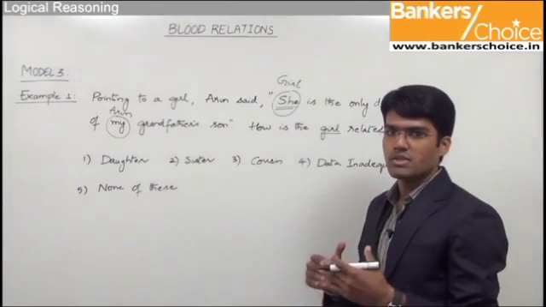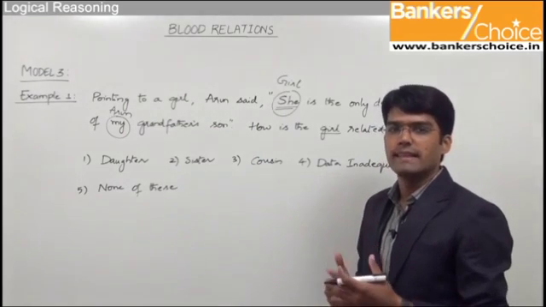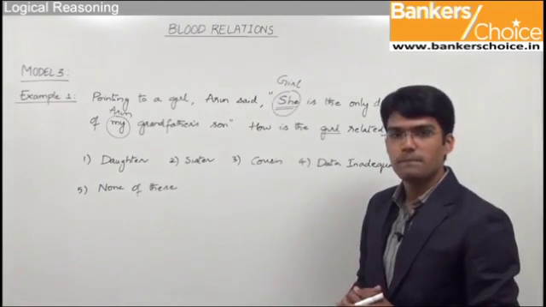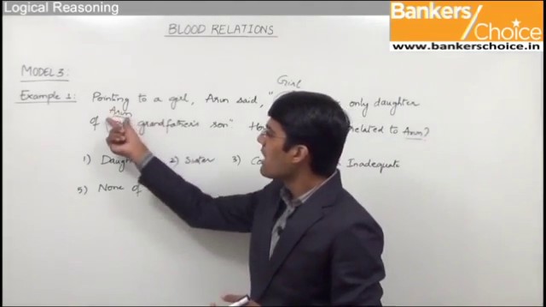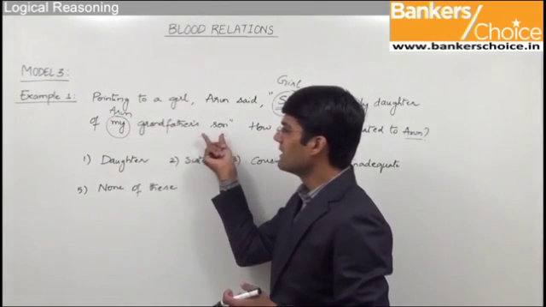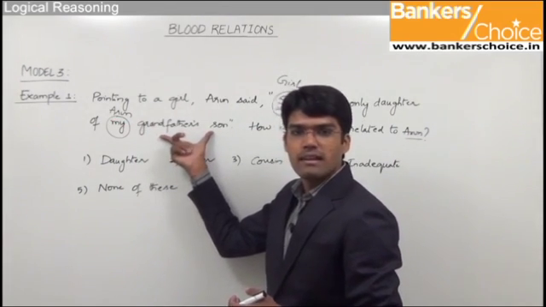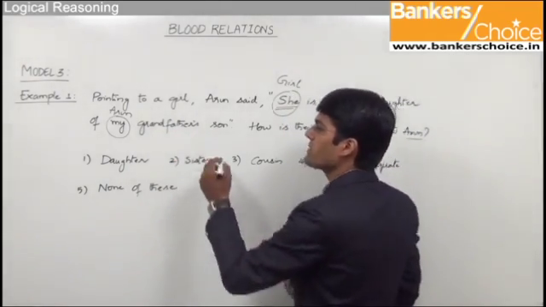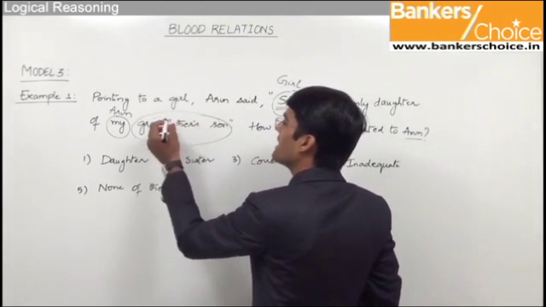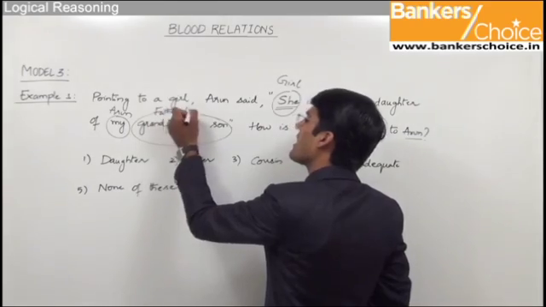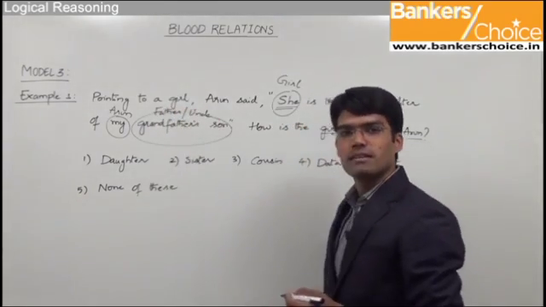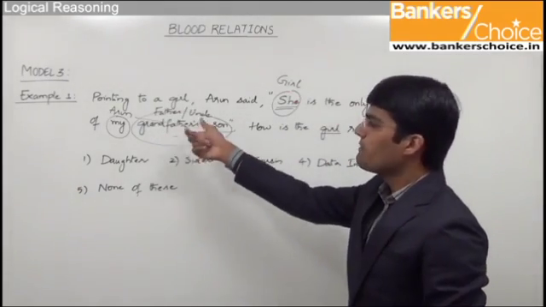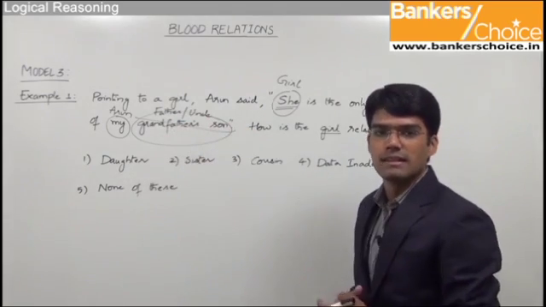What we can do here is cut short the given statement into different parts and then frame a simple statement which can give you the relationship between Arun and the girl. As you can see here, the last part is Arun's grandfather's son. We know that grandfather's son can be your father or can be your father's brother. So there are two possibilities here. Grandfather's son can be taken as father or your uncle, which is nothing but father's brother. So now the statement becomes the girl is the only daughter of Arun's father or only daughter of Arun's uncle.